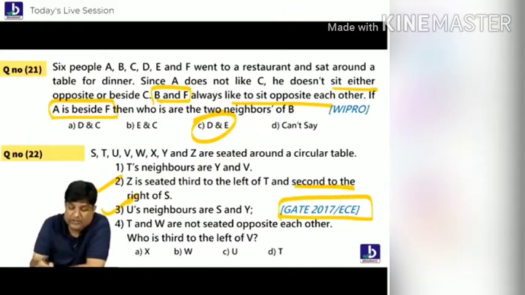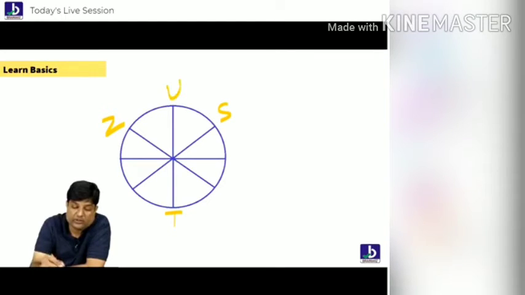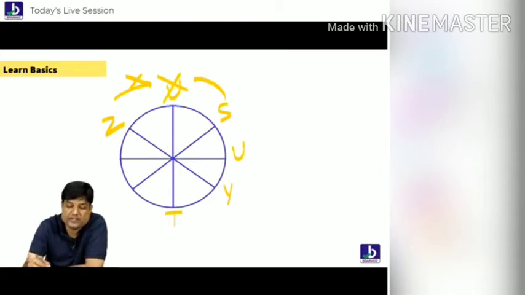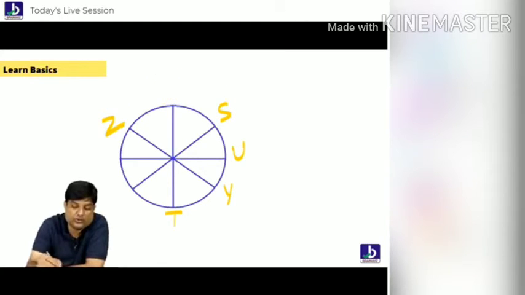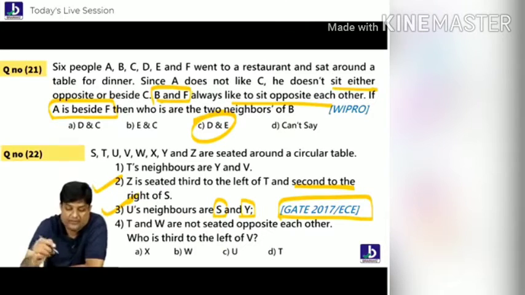Sorry, U's neighbors are SY. This is useful. U's neighbors are SY. Are you understanding, everybody? So here U is not possible because there is no place. So U's neighbors are SY. Following, everybody?